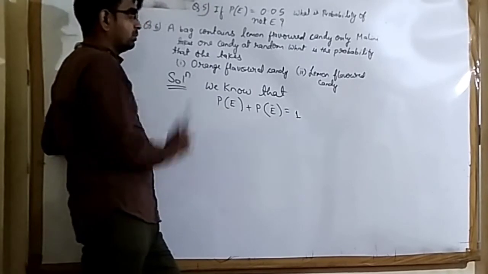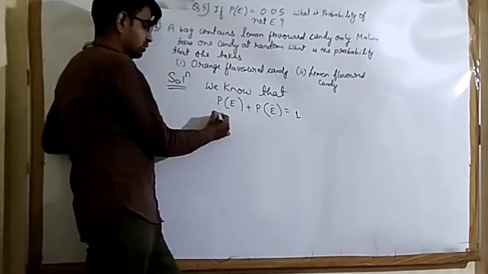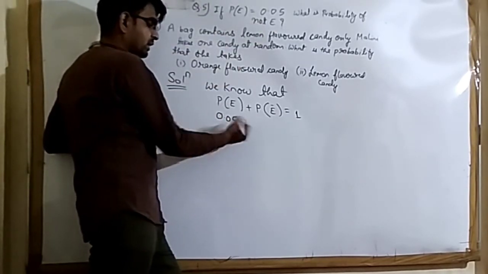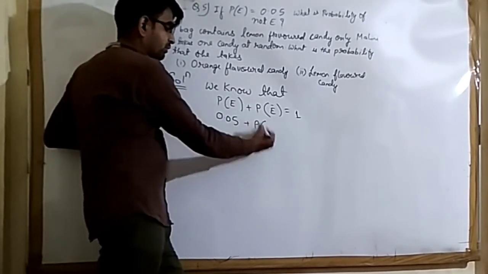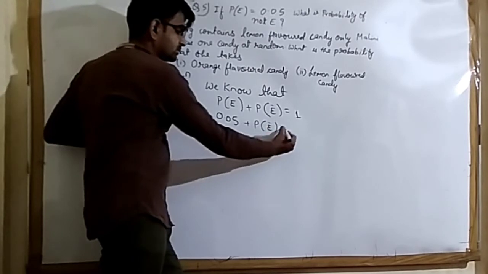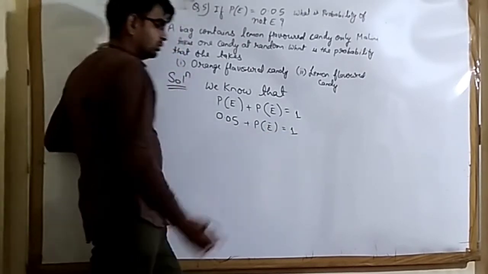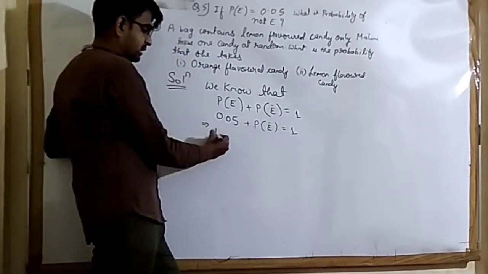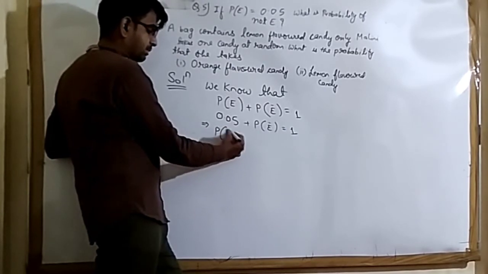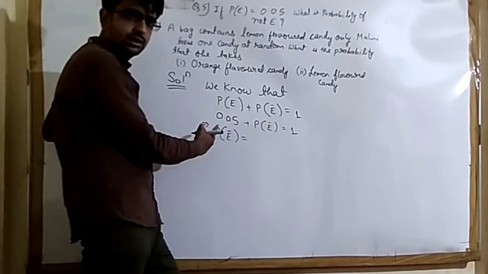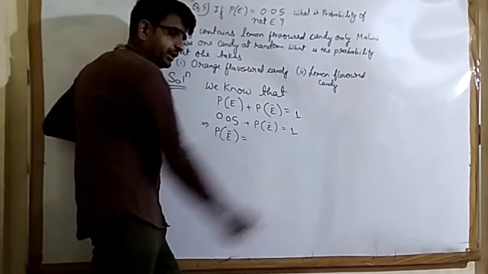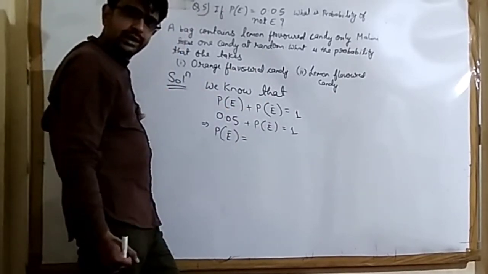Now we are given the probability of the event is 0.05. So substitute the value 0.05. Now the probability of not happening of the event is equal to 1 minus 0.05, because this 0.05 is positive here, so when we shift it to that side, it becomes negative.